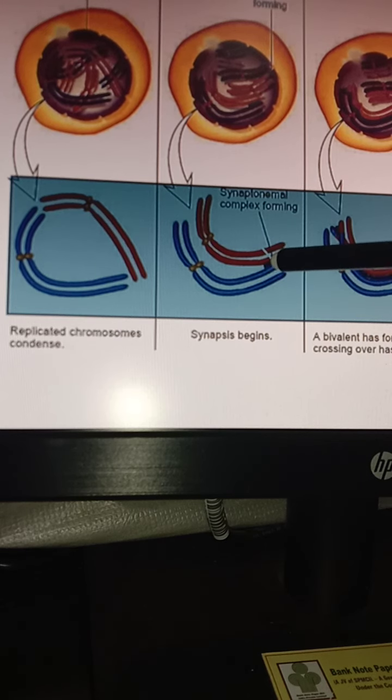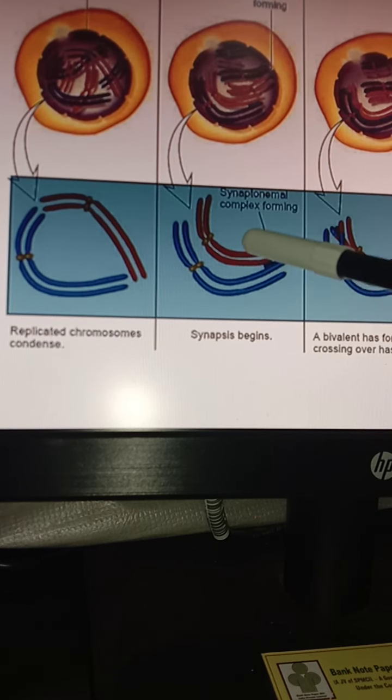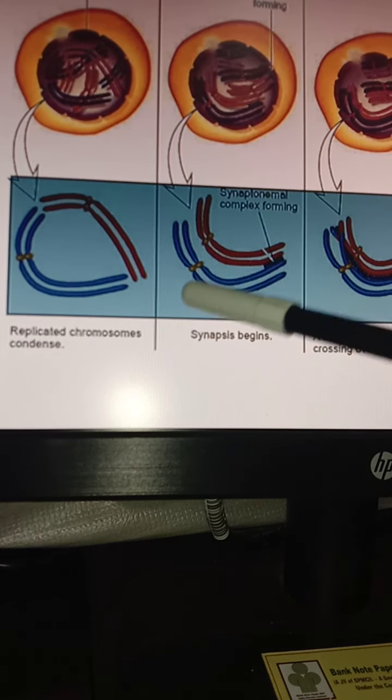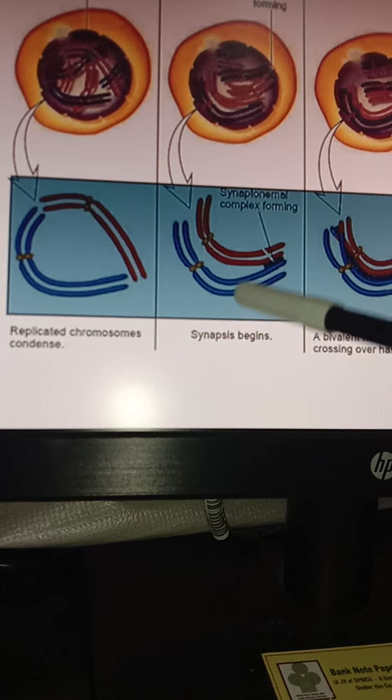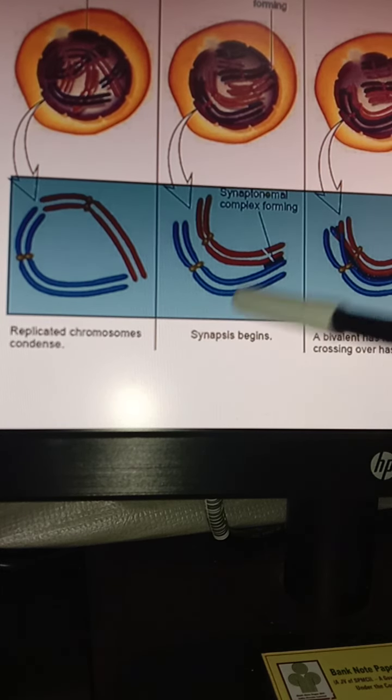They pair because a synaptonemal complex is formed in between, which we will discuss later when we individually discuss the synaptonemal complex. Because of the synaptonemal complex, you can see a gum-like or glue-like structure appearing here. Remember that the chromosomes are paired here: the maternal chromosome and the paternal chromosome are paired because of the synaptonemal complex. So zygotene is characterized by the pairing of homologous chromosomes, and this pairing is known as synapsis.